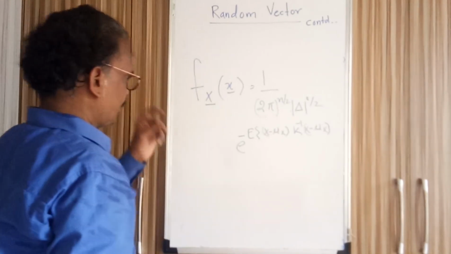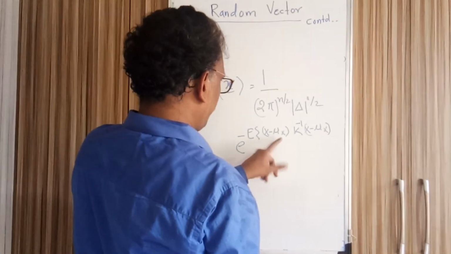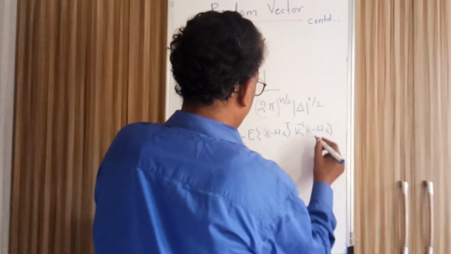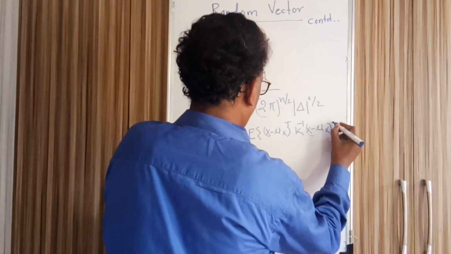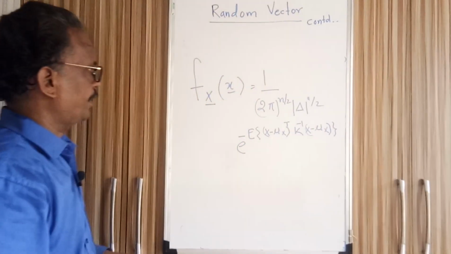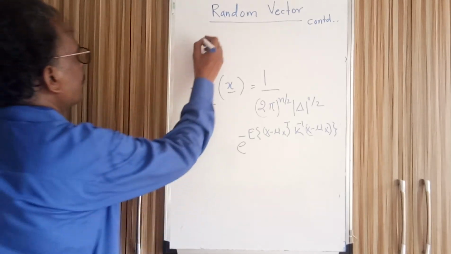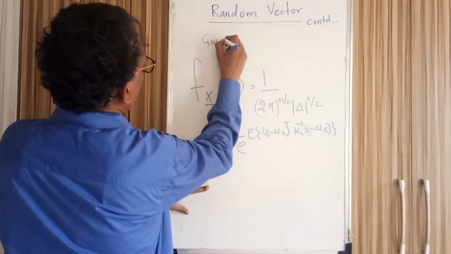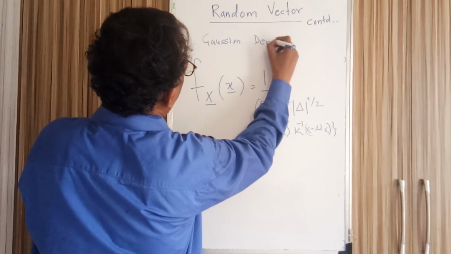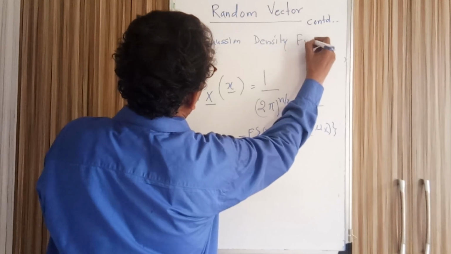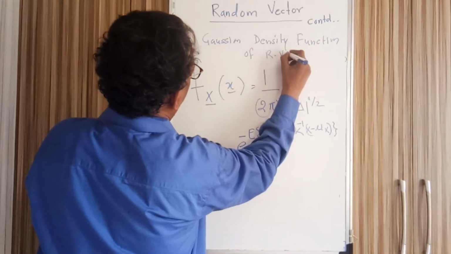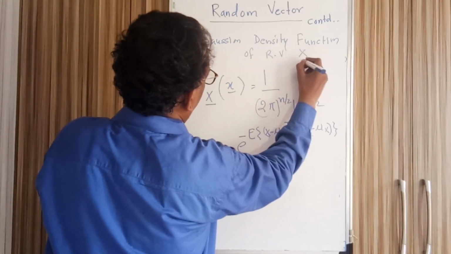Here one is a column vector and the other a row vector, so the transpose goes here and the matrix in the middle, divided. This is the Gaussian density function of random vector x.